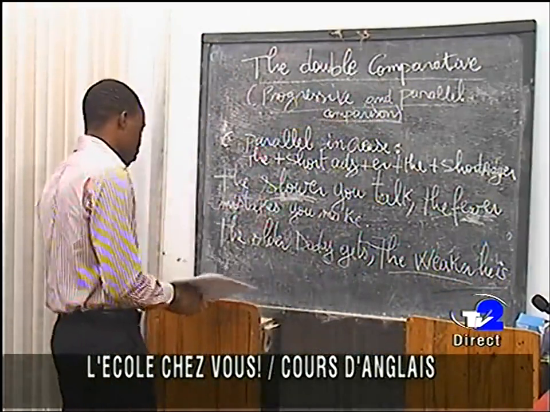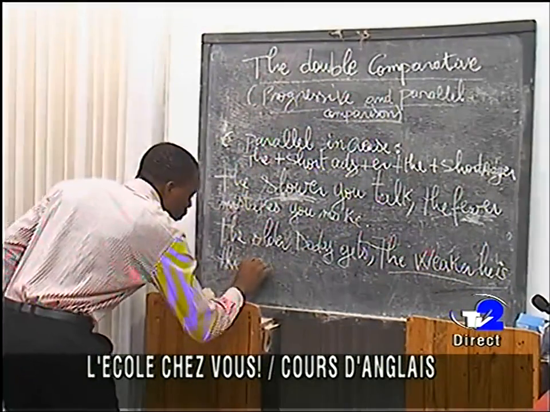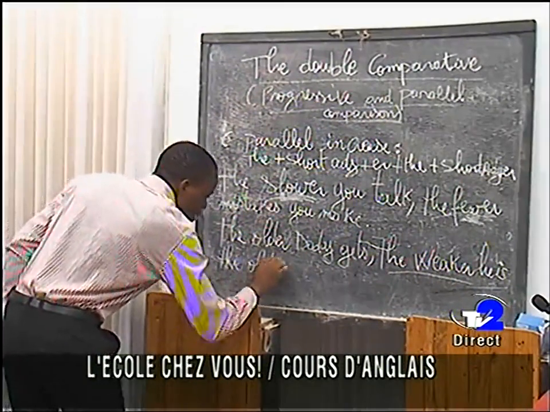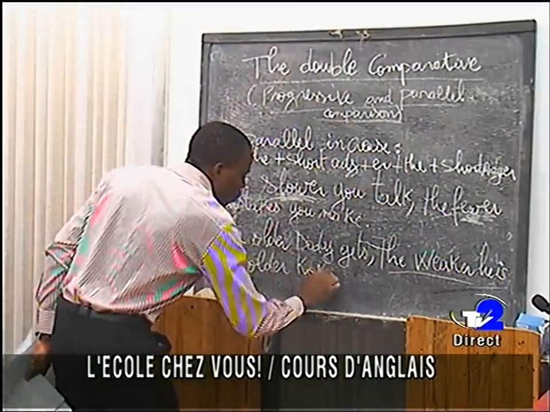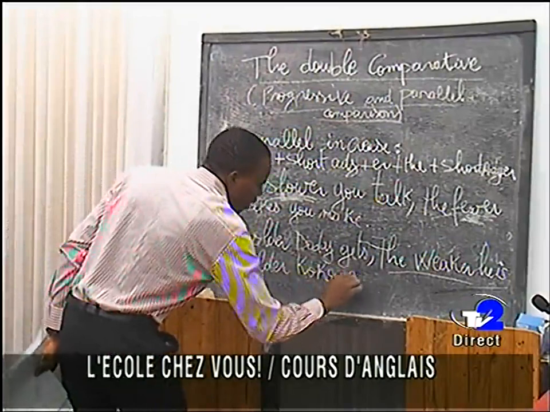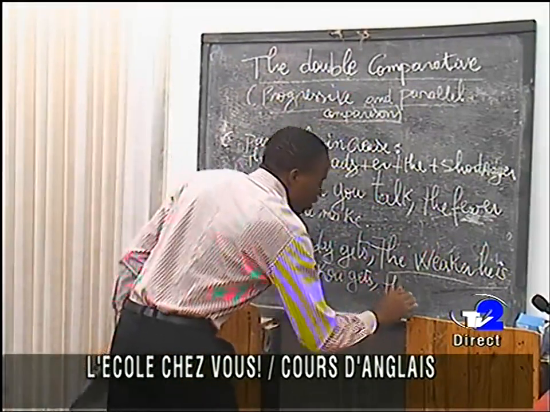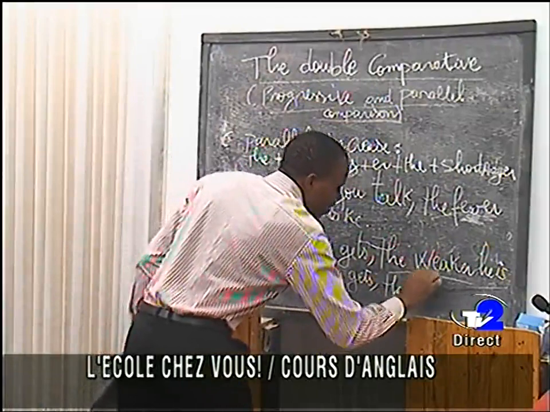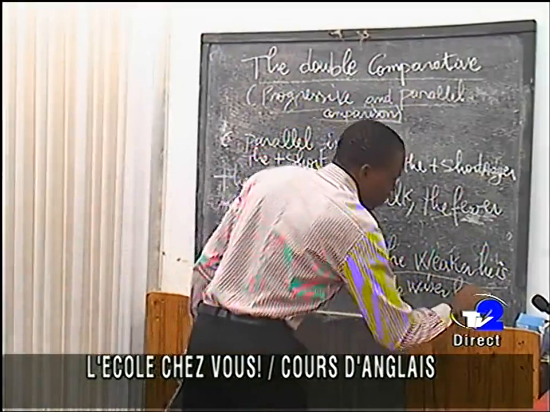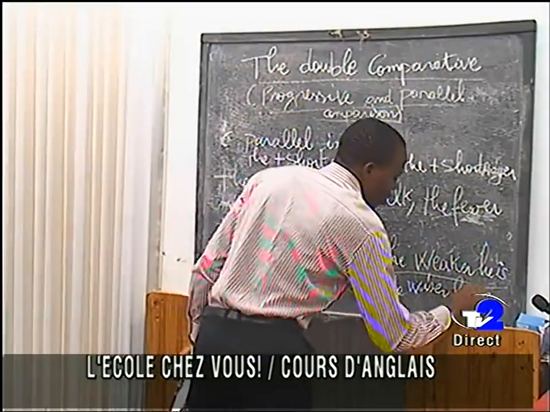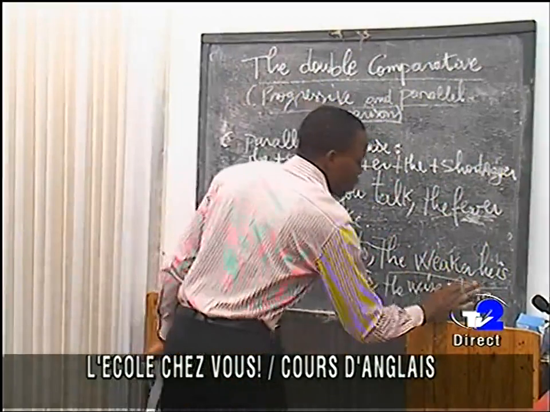For instance, the older Koku gets, the wiser he is. So that's it.